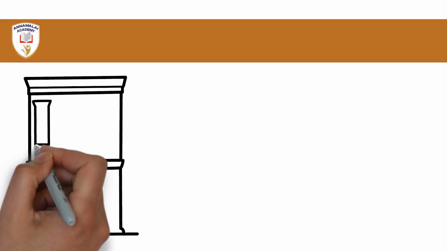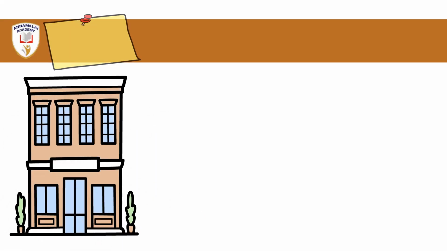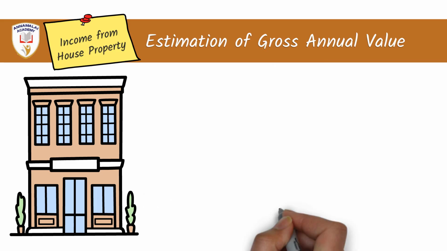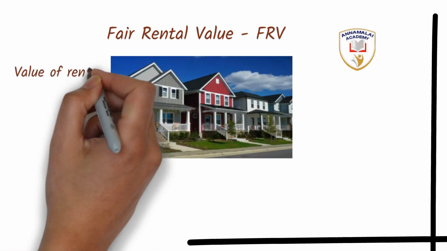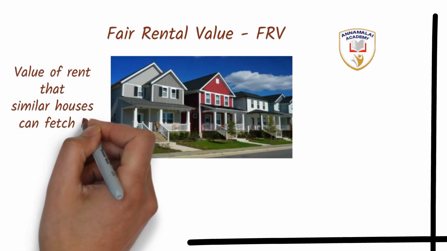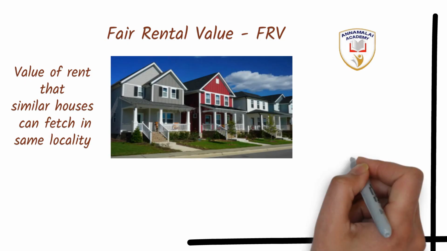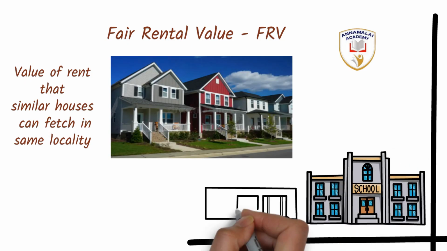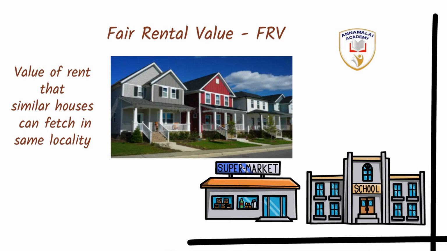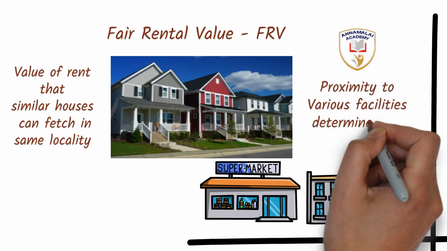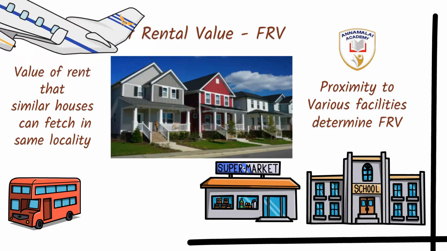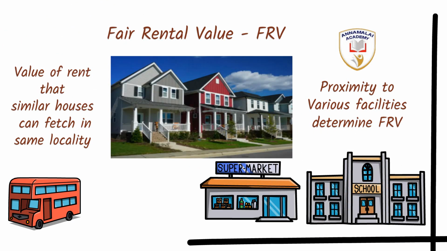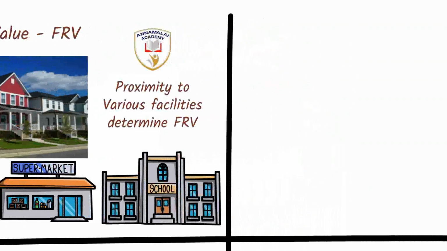To arrive at the gross annual value, four different values are to be considered. Firstly, fair rental value of a property. This is the value of the rent a similar property that an assessee owns in a particular locality decides his fair rental value. The proximity to various facilities in that area, the transport facilities, the shopping facilities, all decide the fair rental value of a property.